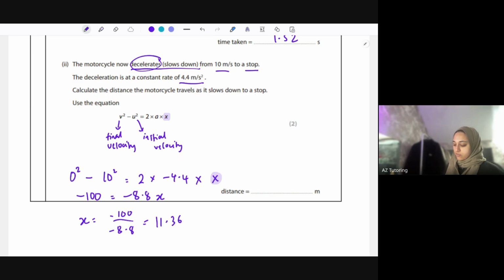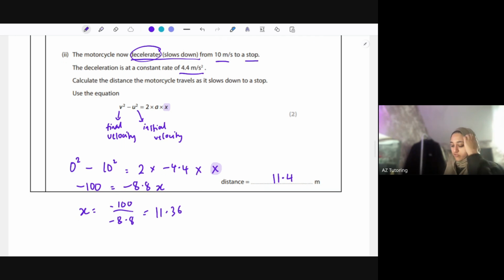I think I typed that in wrong. So I can round that to one decimal place. I'll just say 11.4 meters. The reason I realized my answer was wrong is that the number seemed way too big to go from 10 meters per second to a stop with that deceleration. Just check that you put it in the calculator correctly.